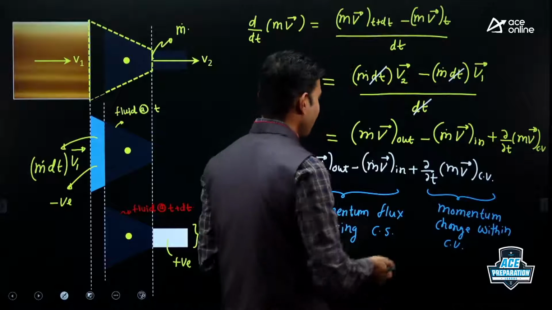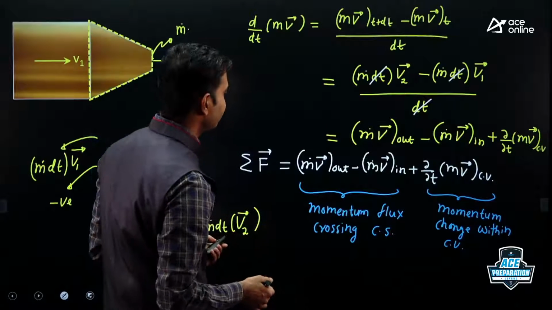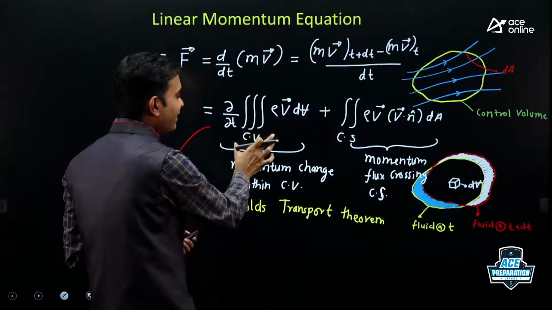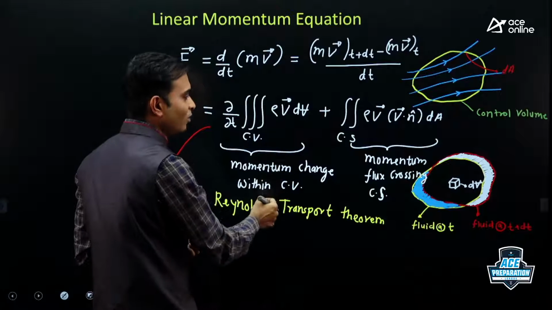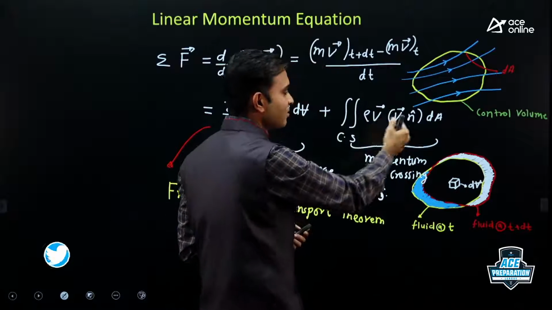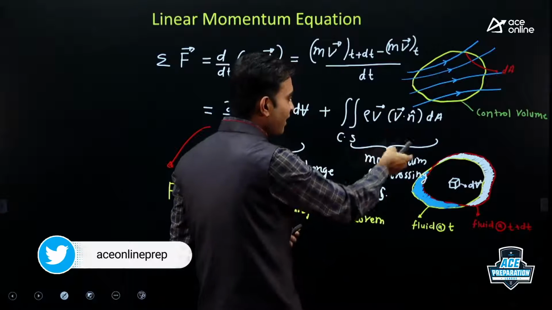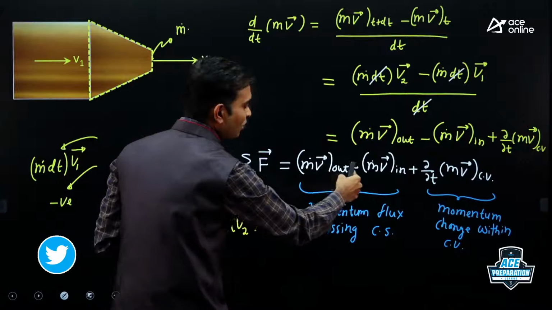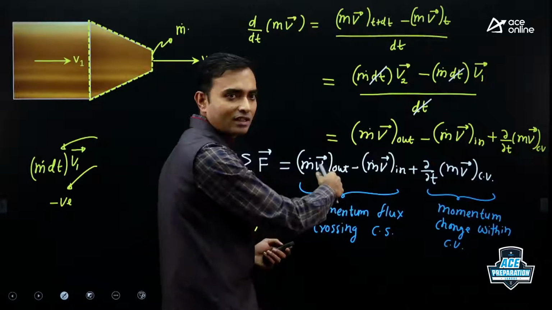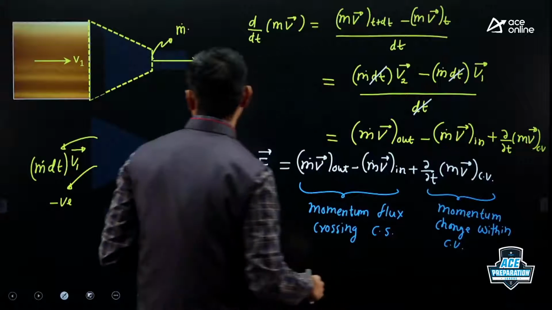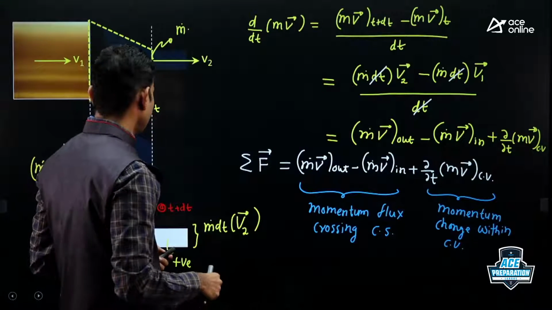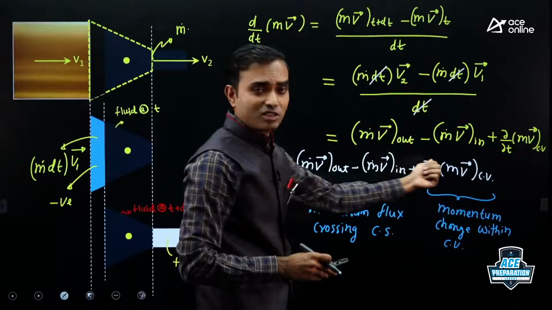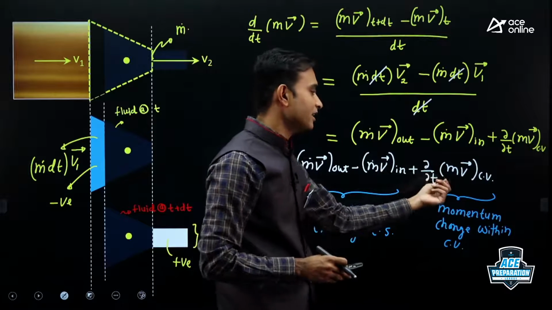Right? Now if you compare this equation with our previous equation, here this first term, that is triple integral, represents momentum change within control volume, whereas this surface integral represents momentum flux. So if I compare this with our equation, m dot v out minus m dot v in is like a double integral, whereas this last term is like triple integral. Okay? Right. So if flow is steady, then definitely last term will be 0. If flow is unsteady, then it will be non-zero.